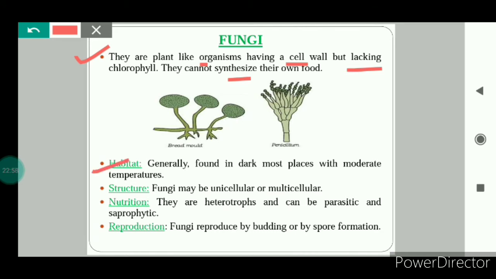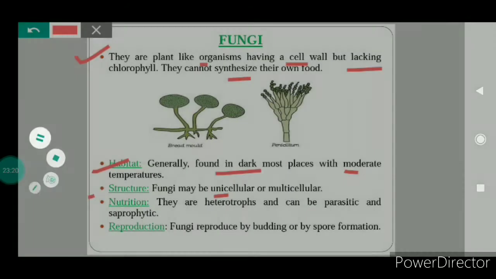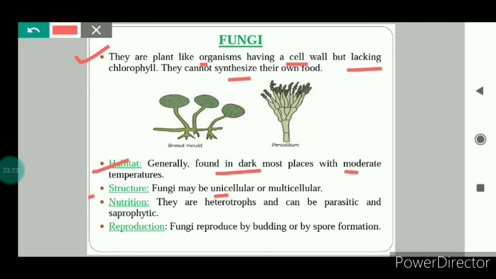Now let's talk about the habitat. Where are they found? We know that fungi are found in dark, moist places with moderate temperature. So wherever there is more moisture and the temperature is moderate, the fungi will start growing. If we talk about the structure, fungi may be unicellular or multicellular. For example, mushroom is multicellular and yeast is unicellular. Here you can see penicillium fungi and this is the bread mold. These are two various types of fungi.